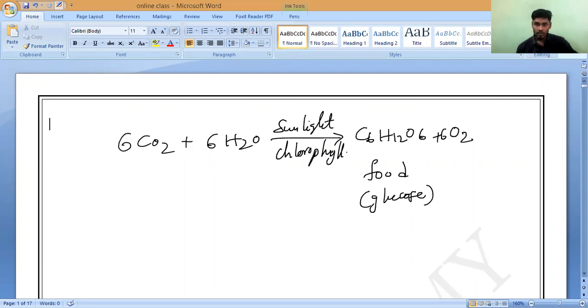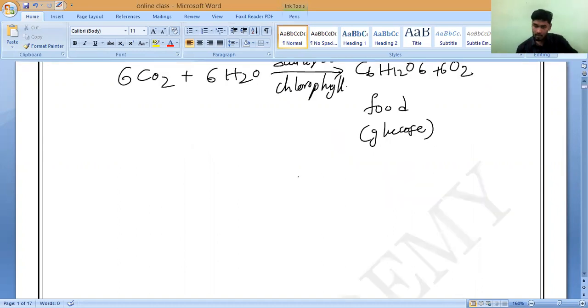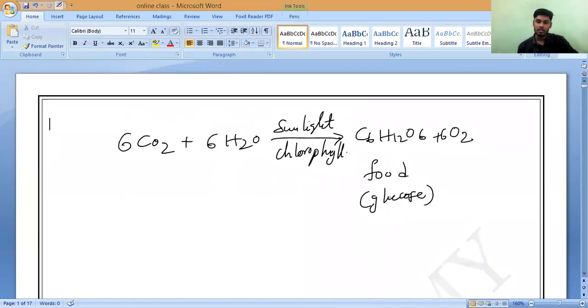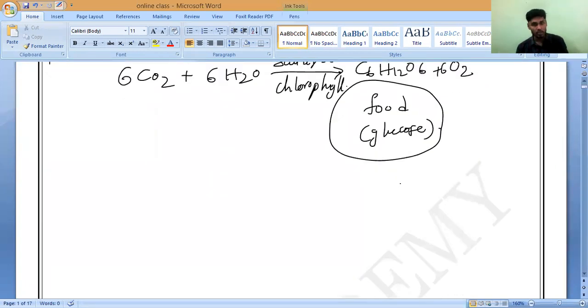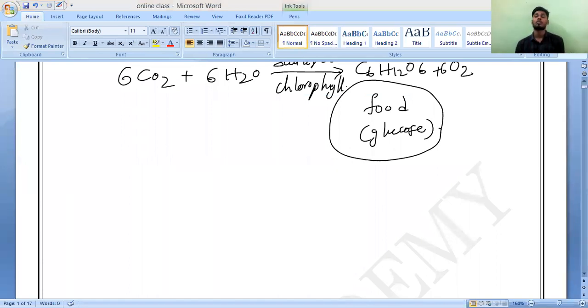Today's class, what we are going to study: as we know the photosynthesis reaction, everybody will say that it only produces glucose. But is only glucose produced by the photosynthesis process? No. What about the other substances? What about the fats? What about the proteins? What about the other food like starch, protein, vitamins, minerals, etc.? How are we getting them from the plants? That is our today's learning objective.